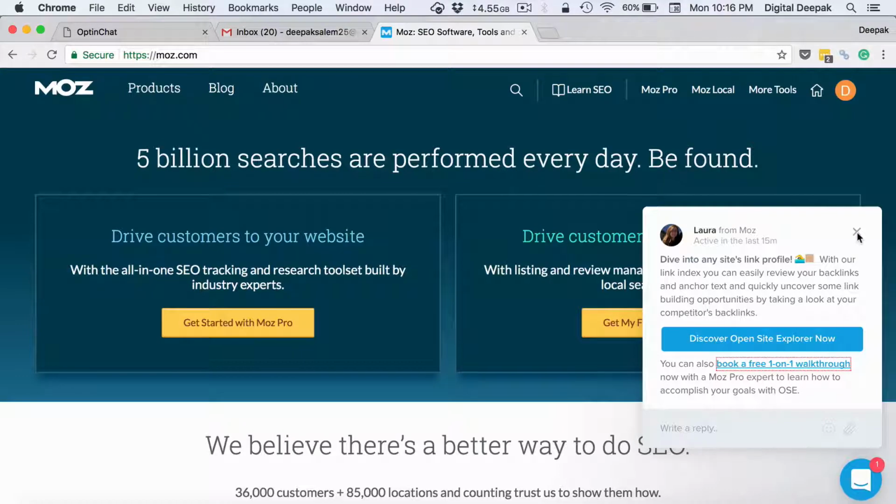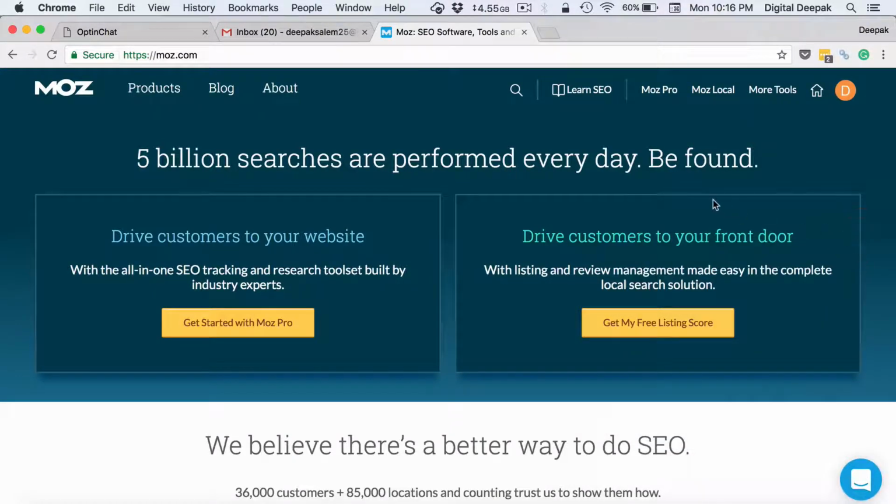In this lesson, we are going to have a look at Moz.com. Moz was SEO Moz before, and when it comes to SEO tools, Moz is one of the market leaders in the entire space. In fact, recently there was a report published about the monthly revenue of various SaaS companies, and in that report, Moz had the top number, showing that Moz was earning around $2.2 million every month in recurring revenue. So that's how big Moz is.